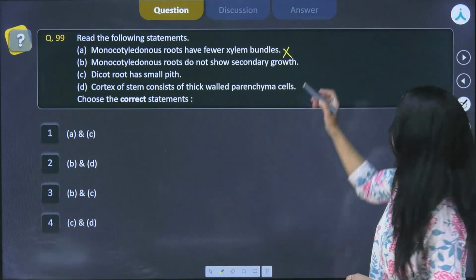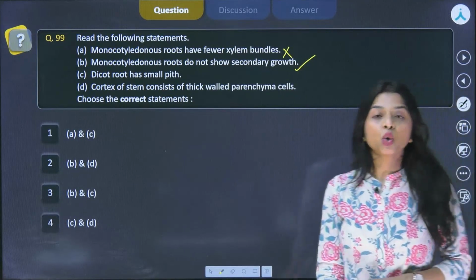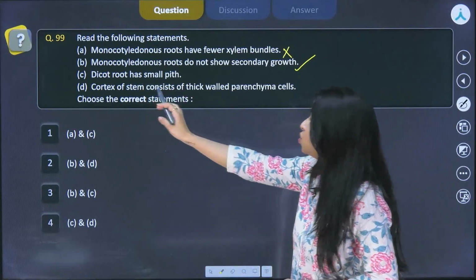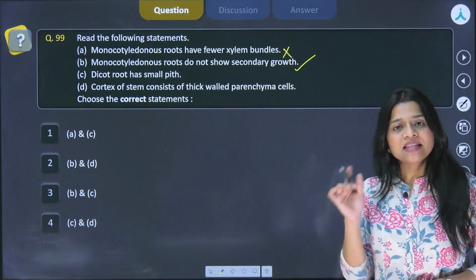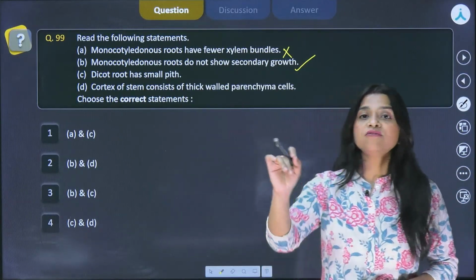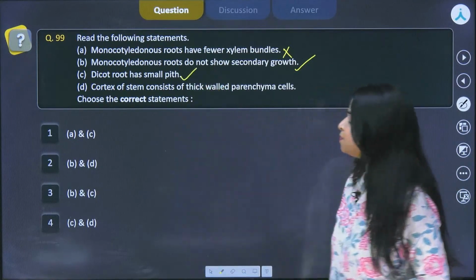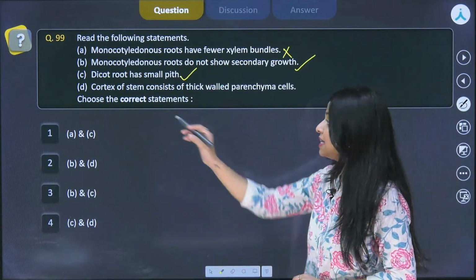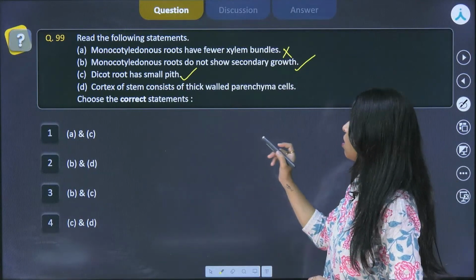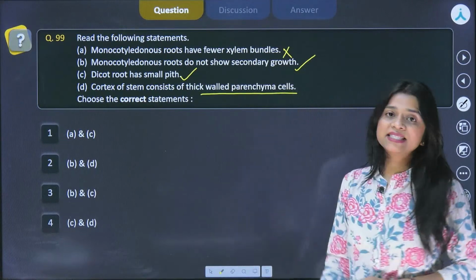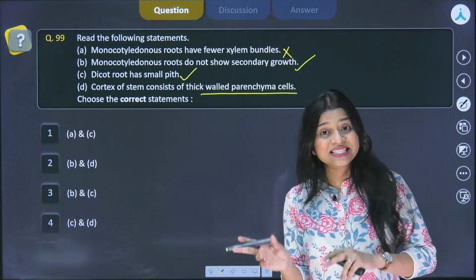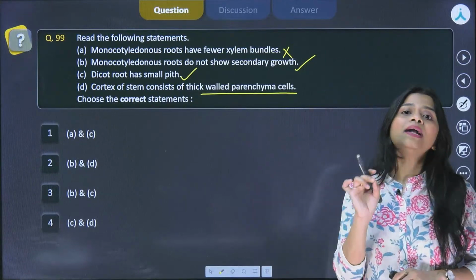That is absolutely true. There is no secondary growth seen in the case of monocot roots. The third statement says dicot root has small pith. Yes, that is true. I just told you, the pith is very small and inconspicuous in the case of dicot root. So this is true. And the fourth statement says cortex of stem. Okay, over here the stem has been given. Cortex of stem consists of thick-walled parenchymatous cells. No. While we are speaking about the structure of the cortex of a stem, the cells are thin-walled and parenchymatous.